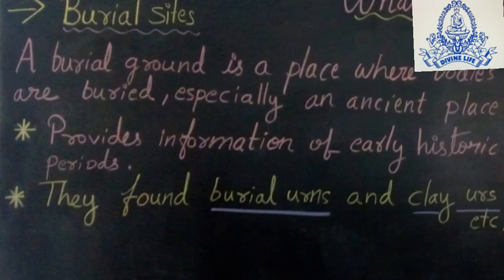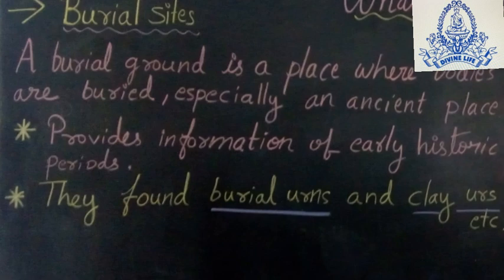They found here burial urns and clay urns. Now what are burial urns and clay urns? The urns are earthen pots. Burial urns are so called especially because these pots hold the ashes of the cremated person, which is why it is known as a burial urn. In other clay urns, they found traces of grains. From that they can understand these urns were also used to store grains.